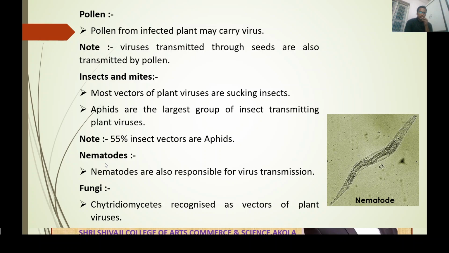Now next one is nematodes. Nematodes are also responsible for virus transmission. A nematode is like a worm, and these worms are present inside the soil. They also act as a vector. Fungi are also known to transmit viruses, for example Chytridiomycetes, recognized as a vector of plant viruses.